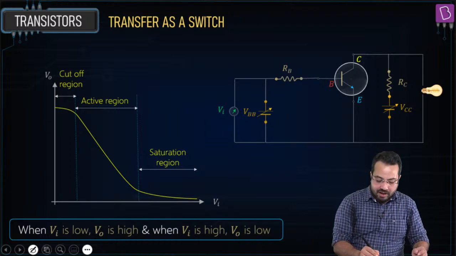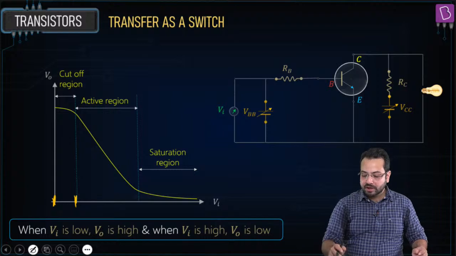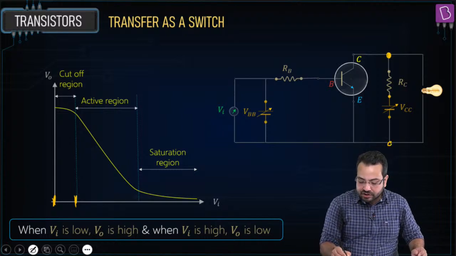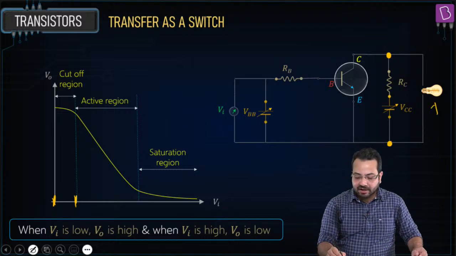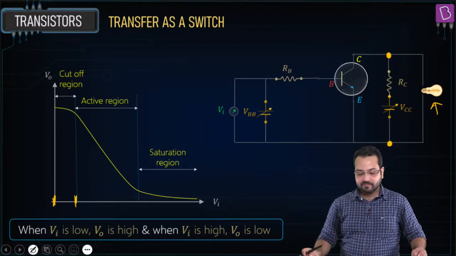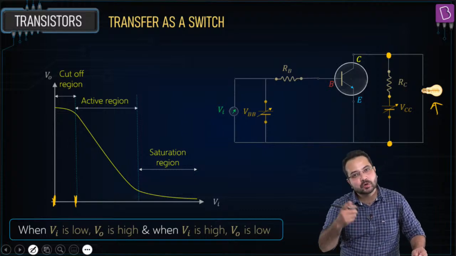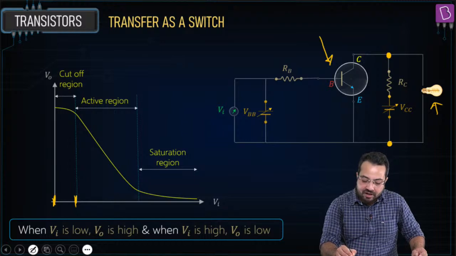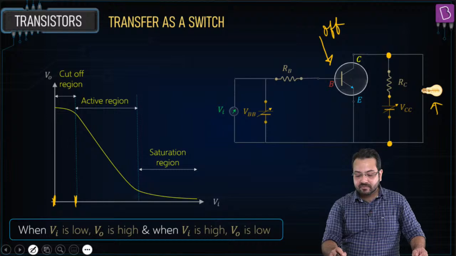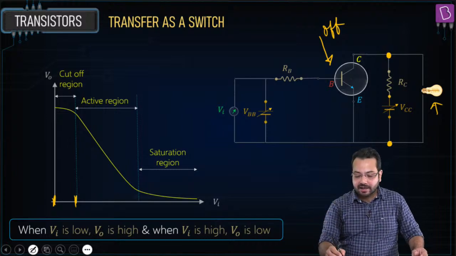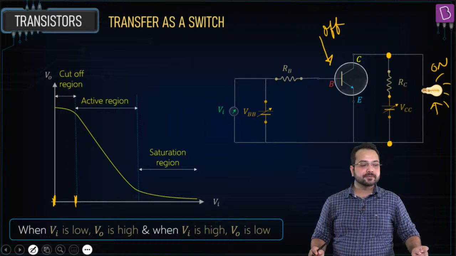So what is happening? I am keeping the input voltage low. In that case, the output voltage is going to be high, and I am going to receive the output from here. So what I have done is I have connected this bulb to the output. Now if the input voltage is low, then the current in the collector is going to be 0, which means that the transistor is going to become off. And if the transistor is on, the output voltage is high, and this bulb is going to glow, and this bulb is going to be in the on state. Can you see that?